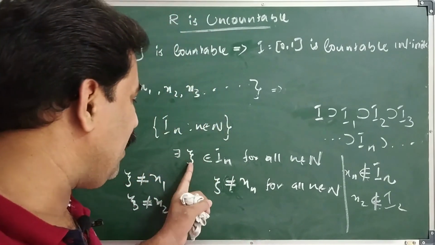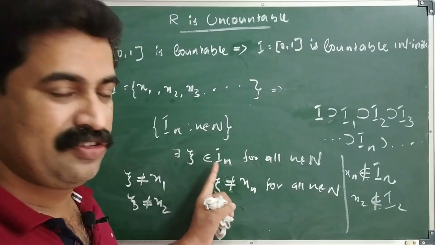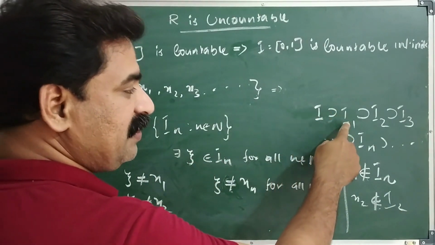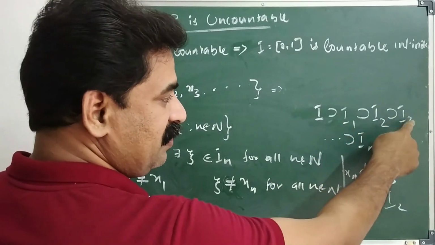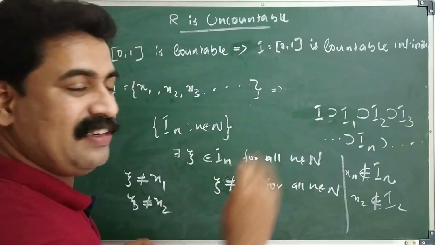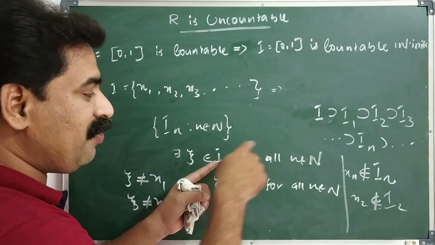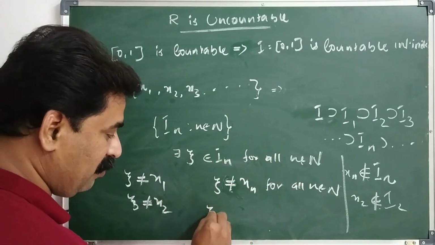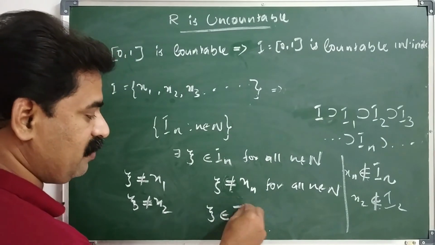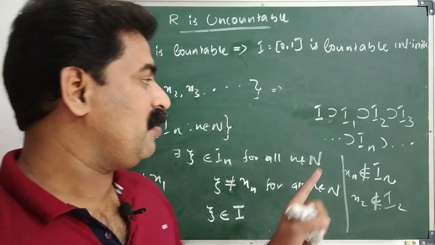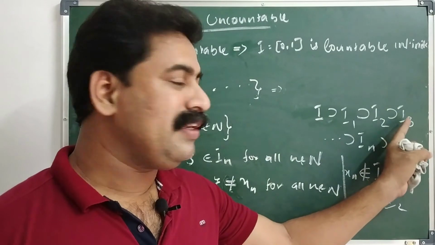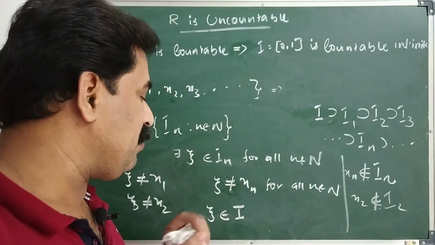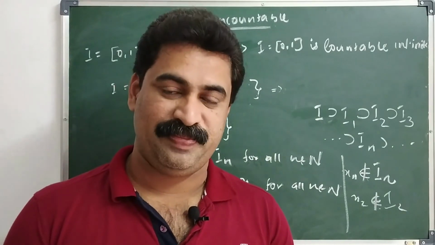But psi belongs to In. Also we have I superset I1 superset I2 superset I3, etc., superset In, etc. Psi belongs to In for all n belongs to N. Then easily we can write psi belongs to I, because every interval is a subset of capital I. So psi belongs to capital I.